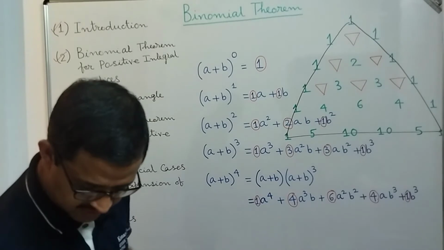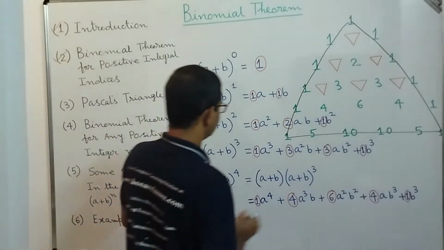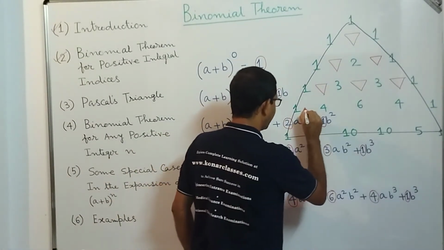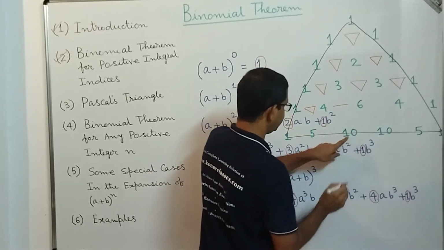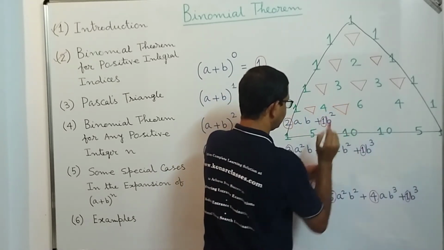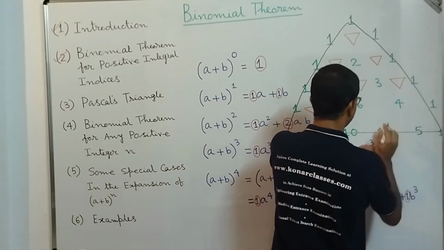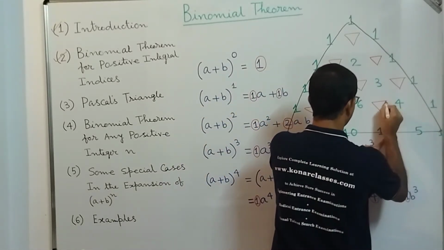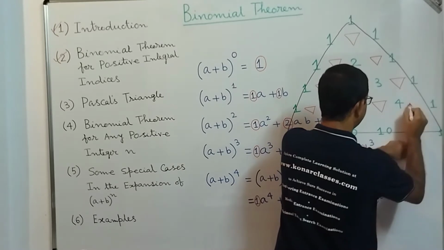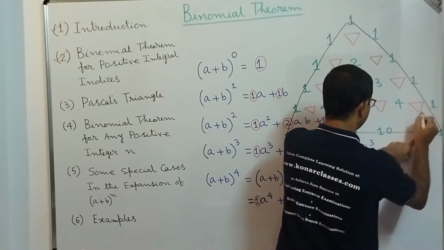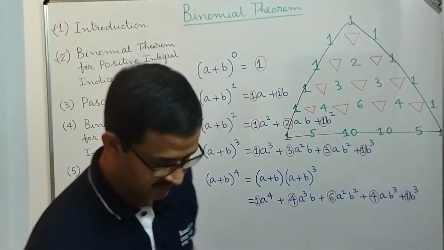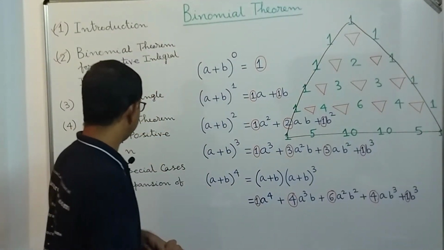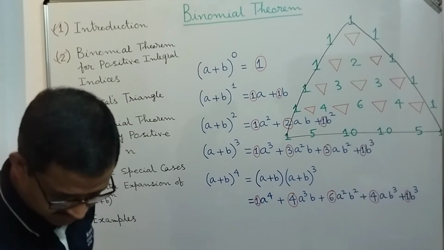And just before I proceed further, how do we get this 5? We add 1 and 4 and we get 5. How do we get this 10? We add 4 and 6, we get 10. How do we get this 10? We add 6 and 4 to get 10. How do we get 5? We add 4 and 1 to get this 5, and 1 is the extreme right-hand side in the row, correct. So this is what is called the Pascal triangle.